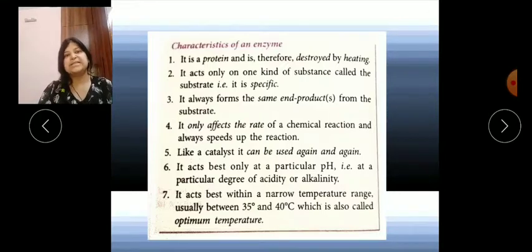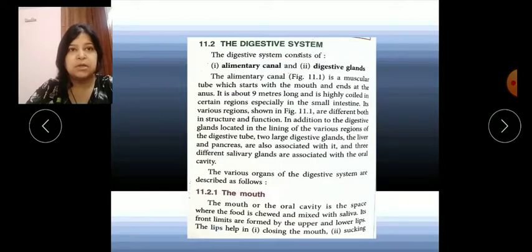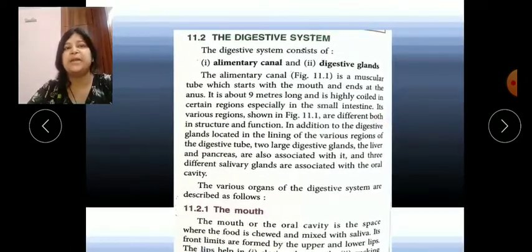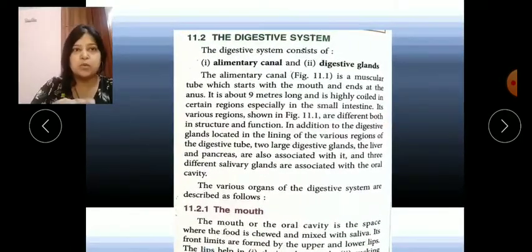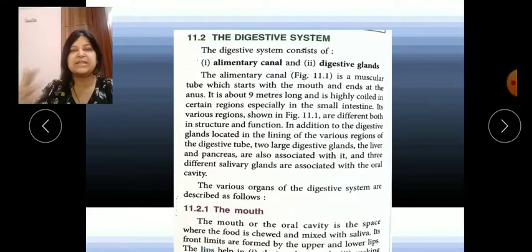Okay, so these 7 are the properties of an enzyme. Now, the digestive system. In the lower classes I have explained the alimentary canal to you. You all know the alimentary canal starts from our mouth till the anus.